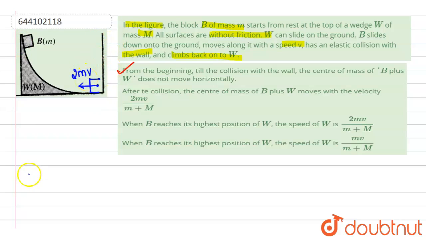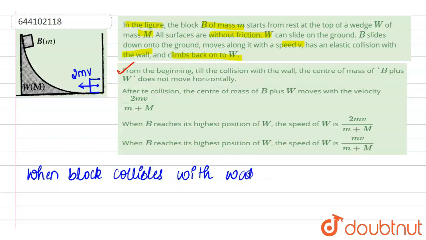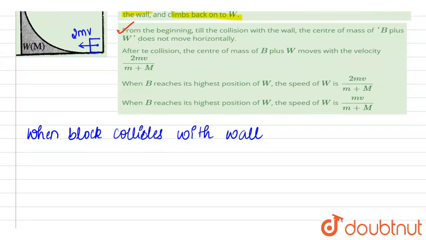Now, how do I know that? When the block collides with the wall, the wall will definitely be at rest. The only change which will occur is the change in the direction of velocity of the block.